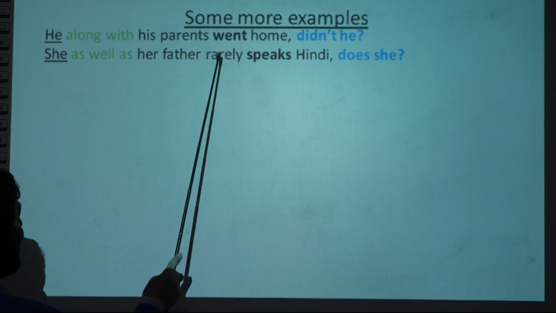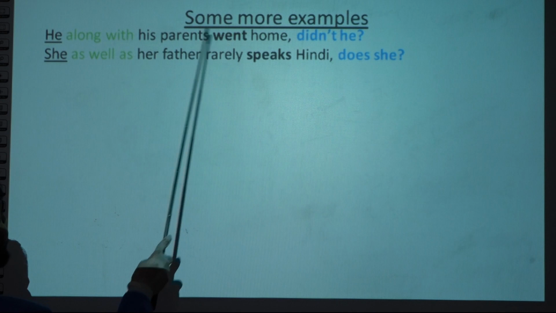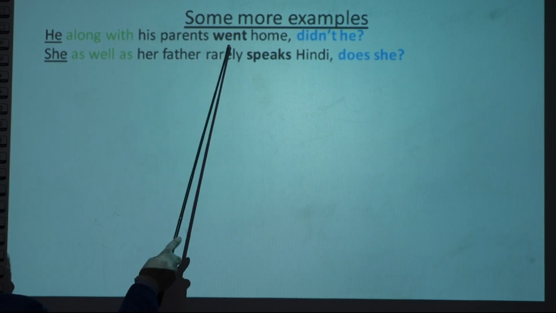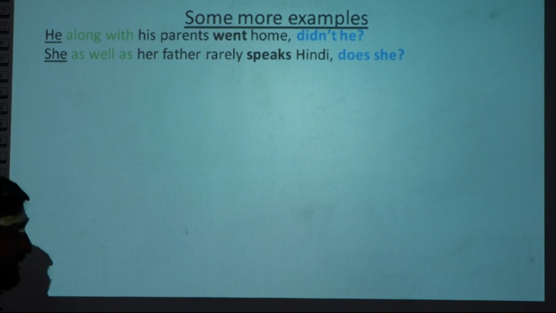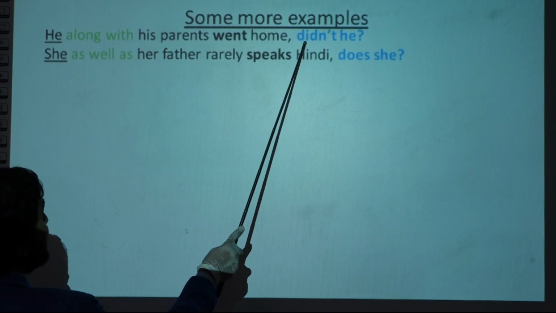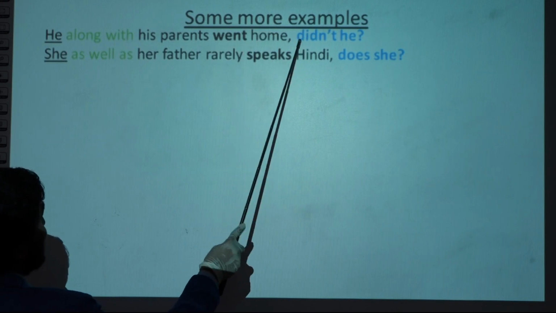Second, now find the auxiliary verb. Is there an auxiliary verb? No. That's why let's move to the main verb. Find the main verb. Main verb is went. Went is go, went, gone. This is verb 2. Verb 2 means we use auxiliary verb did. So our tag is didn't.